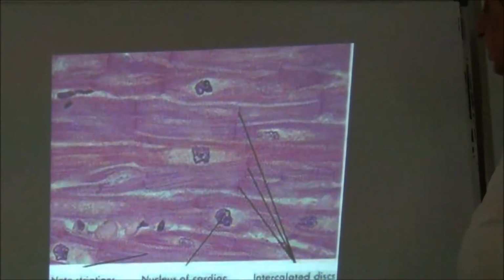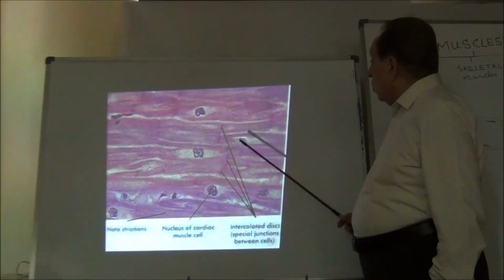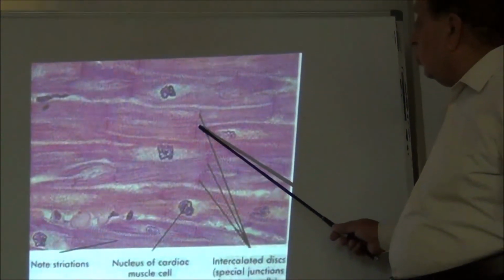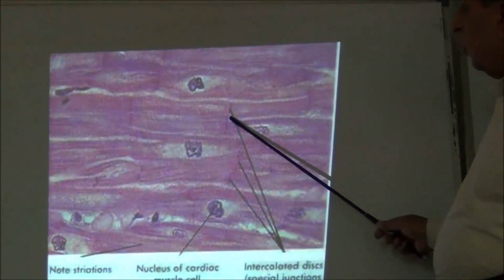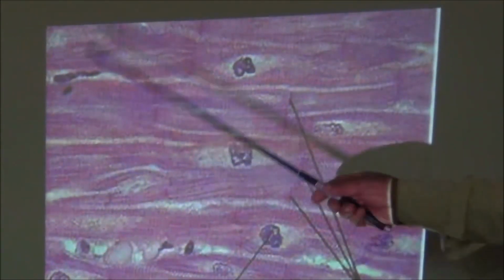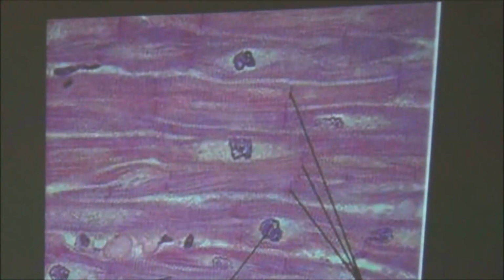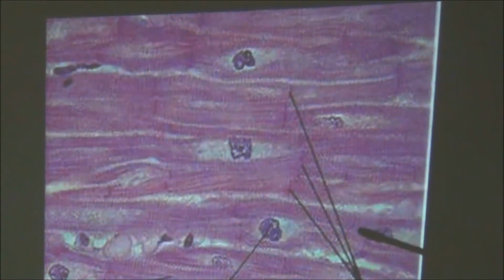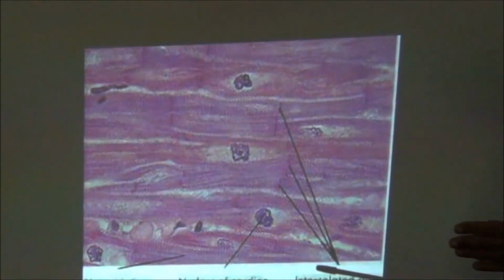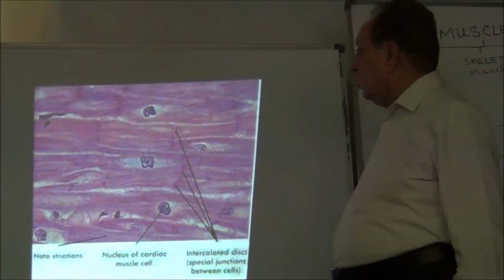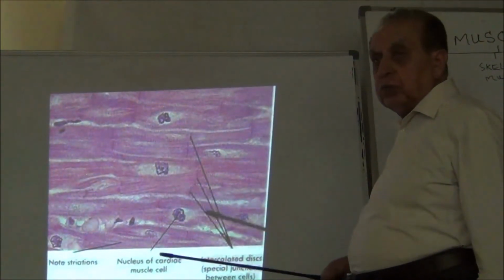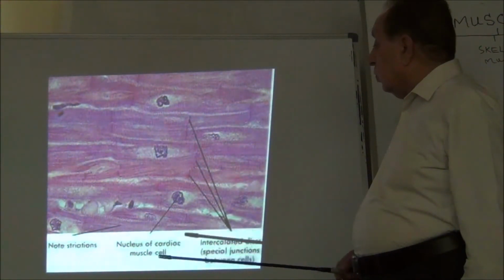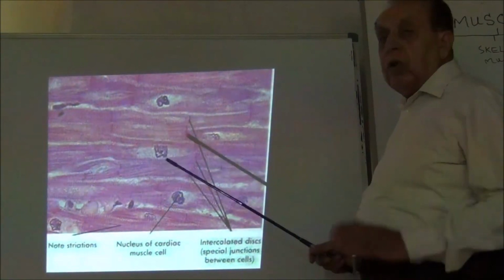The contractile impulse that passes here reaches the intercalated disc, and from here it passes to the next cell. These cells also have nexus or gap junctions. These gap junctions are not present in skeletal muscles, but they are present in smooth muscles and cardiac muscles. So, that is all about these muscles.